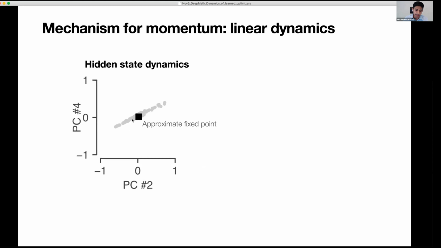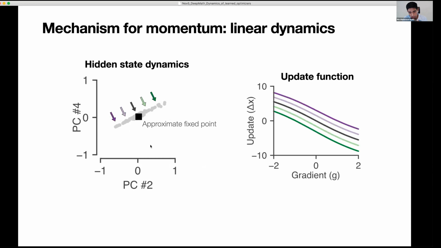And we can understand exactly what's happening along this line by using these update function visualizations. So that's what I'm showing here. Each arrow corresponds to a different point translated along this one-dimensional line. And now I'm plotting on the right the corresponding update functions as I move along that one direction in this high-dimensional state space. And what's remarkable is along that single direction, you see exactly this vertical shift that you would expect if you're doing something like classical momentum.